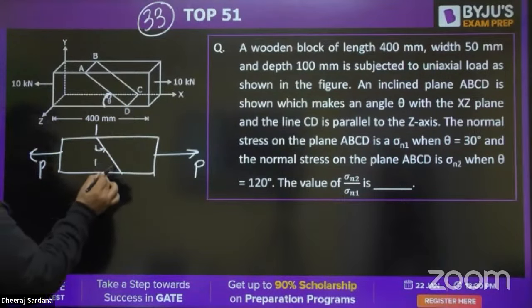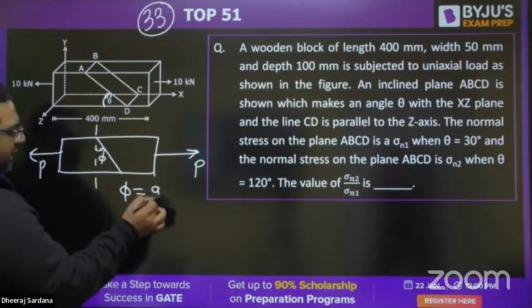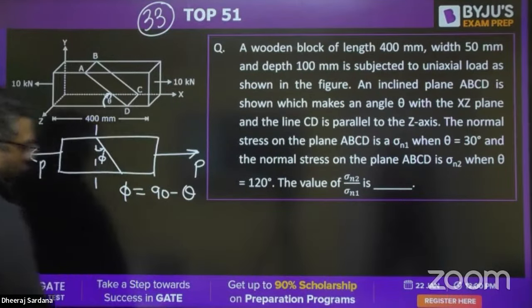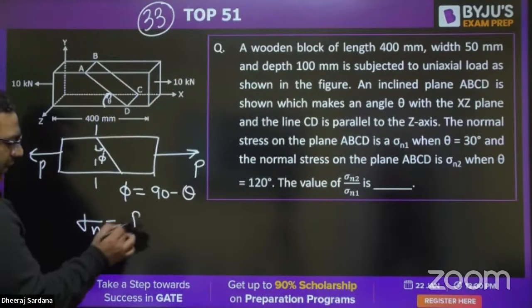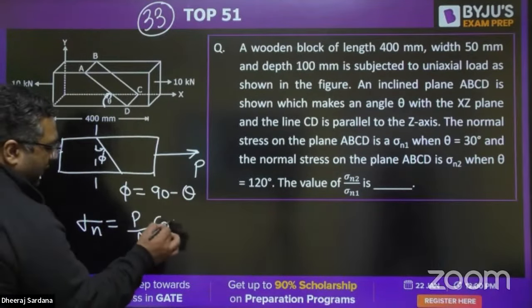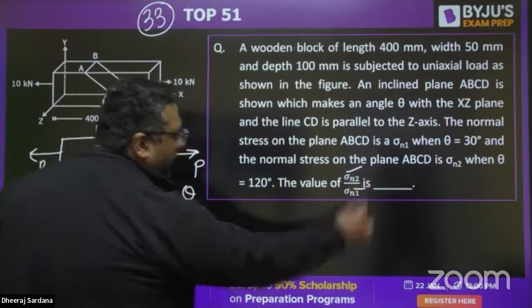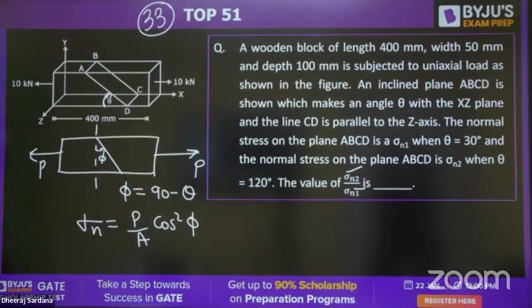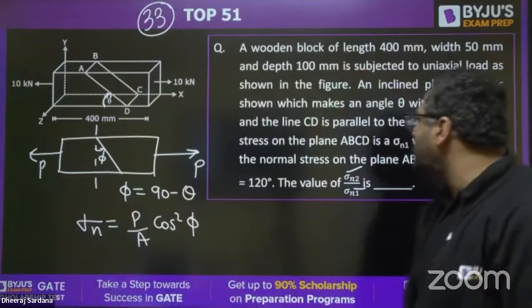So I am considering if this is theta, this is phi. Phi is nothing but 90 minus theta. For this case, we were finding the normal stress to be P by A cos square theta by cos square phi. And they are asking you the value of sigma n2 by sigma n1. What is sigma n2 and sigma n1? Actually, this angle is changing.